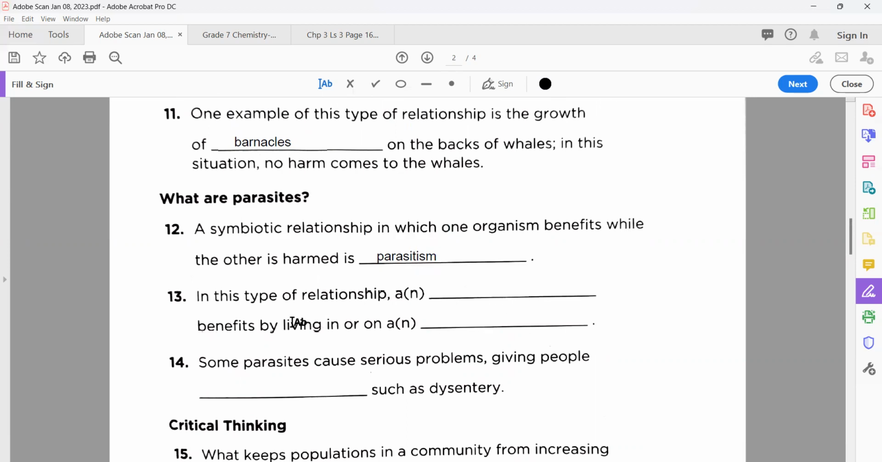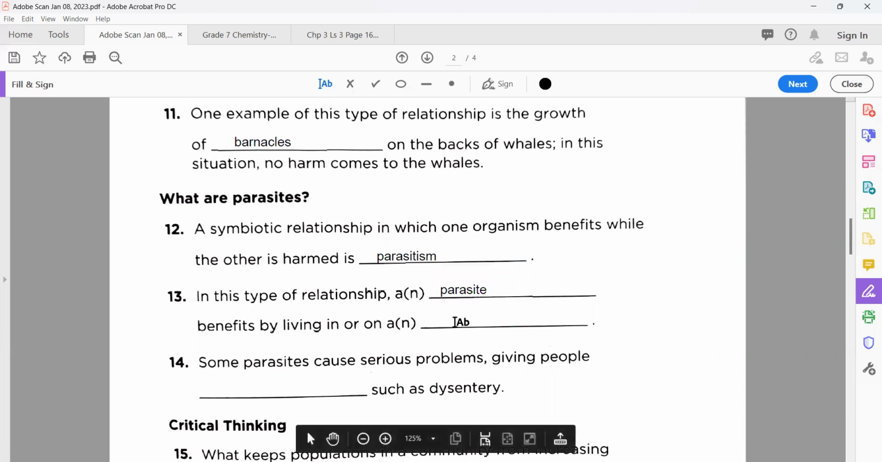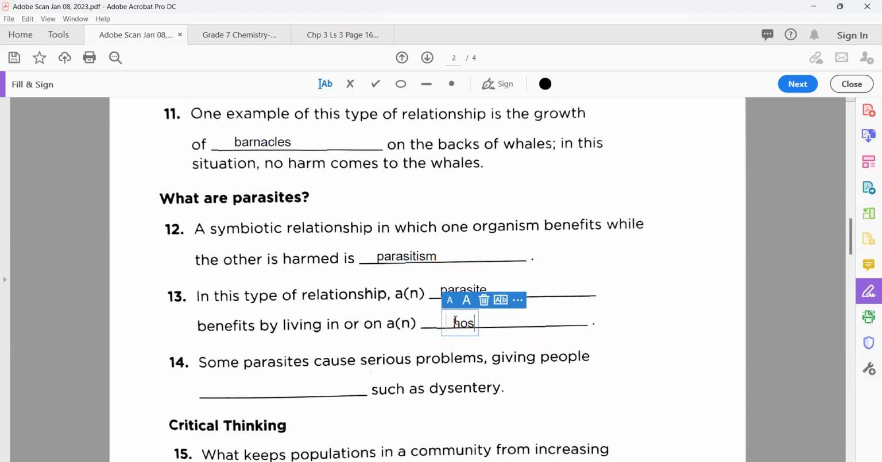Okay. Number 13. This type of relationship is a blank that benefits by living in or on a blank. So what are we going to write here in number 13? The first is parasite. So second, here, benefits by living in. So it gets the benefit from whom? So that is host, host.